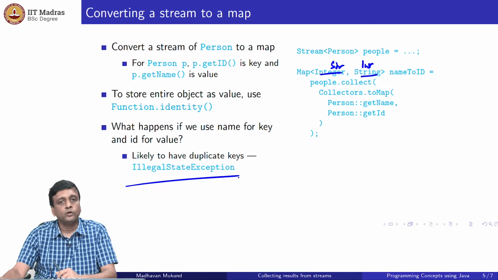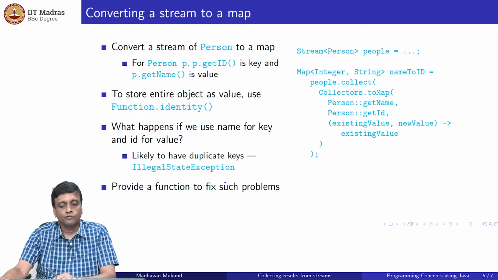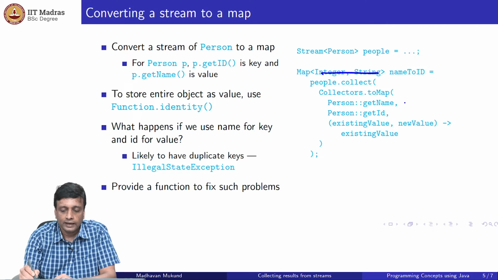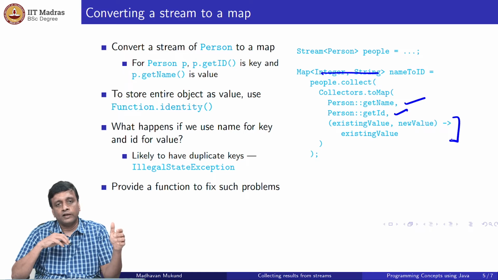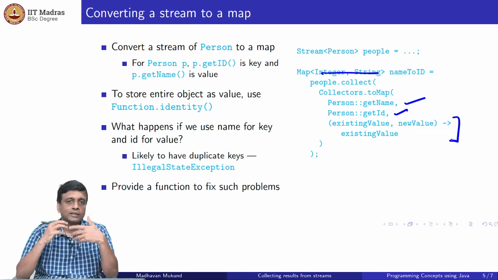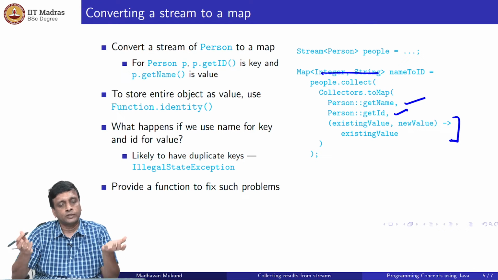Okay. Now what you can do is, if you are sure that you know how to handle these illegal state exceptions, then you can provide some function which changes that. For example, I have the name as the key, I have the ID as the value, and now what happens when you get a duplicate key? Well, I have an old value which I already have against the key, and I have a new value that you are asking me to store. And I can give you some function which combines them. Remember, we had this merge function, for example, which would increment or add to a total. So it will say that if you have no value, so there the situation was different.